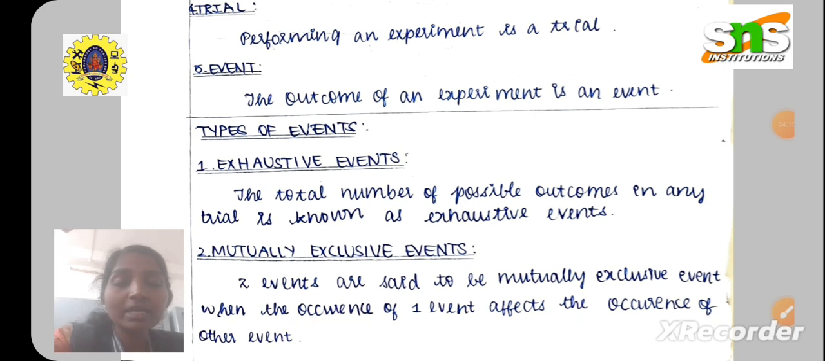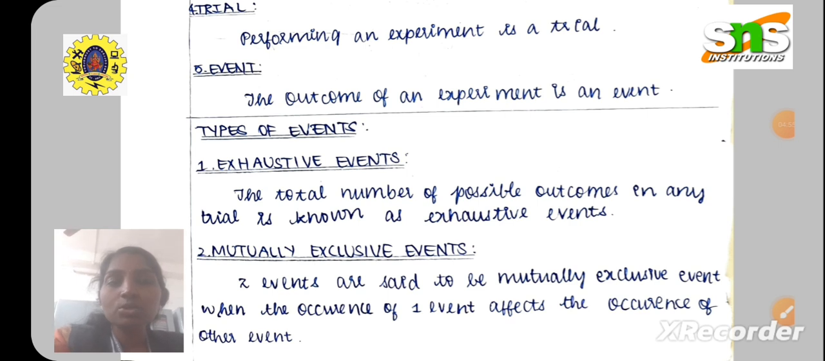The second one is mutually exclusive events. The definition goes like, 2 events are said to be mutually exclusive when the occurrence of one event affects the occurrence of the other event. On tossing a coin, the possible outcomes are head or tail. But if head is got, the occurrence of tail is restricted. If tail is got, the occurrence of head is restricted. Therefore, head and tail are called mutually exclusive events.